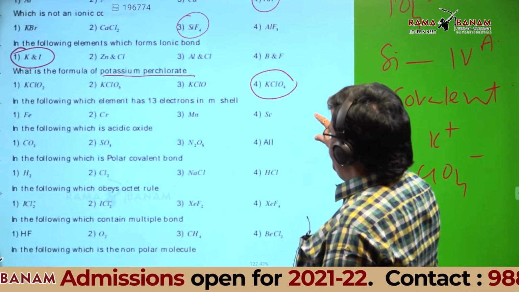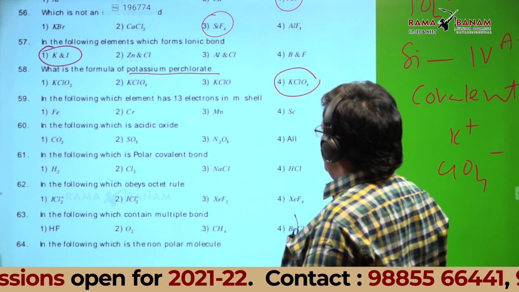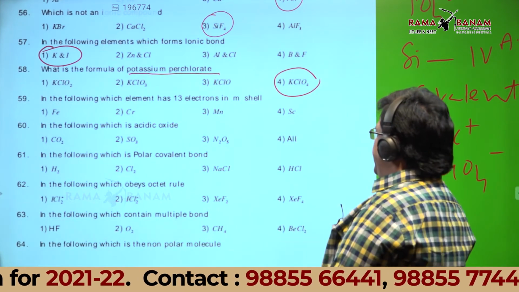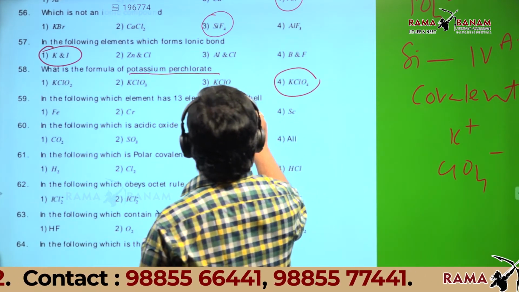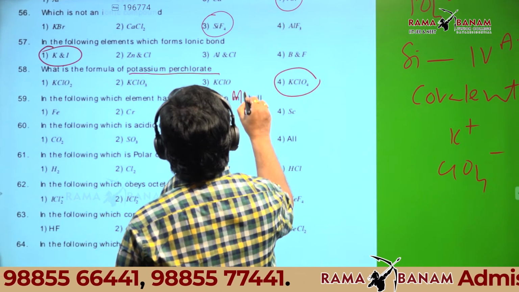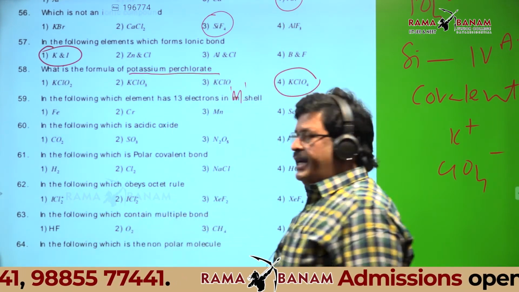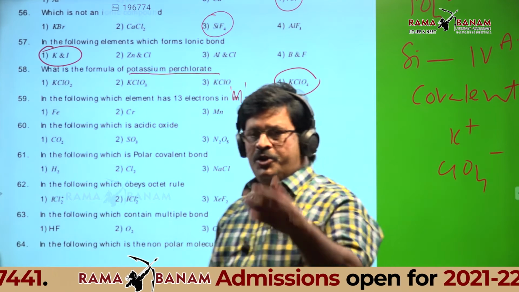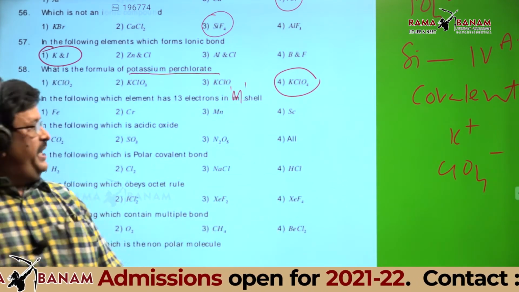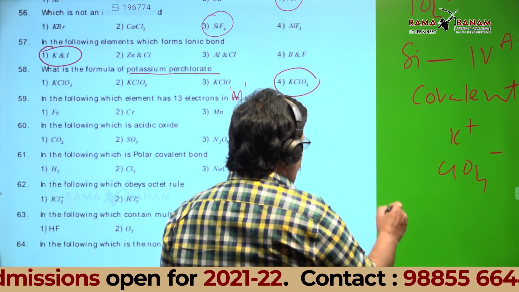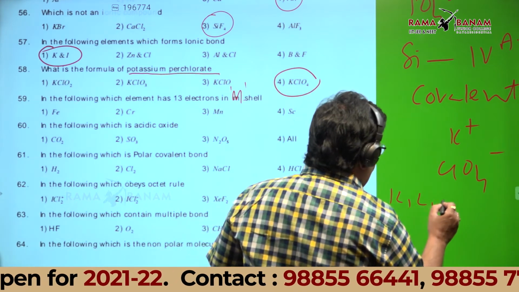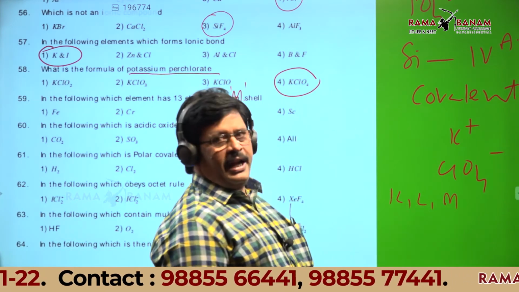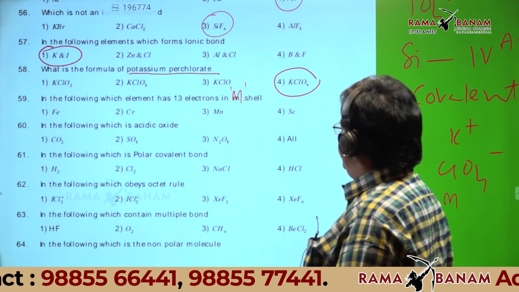Can I go to 59? See the question number 59. In the following, which element has 13 electrons in M shell? 13 electrons in M shell. So you should know the configuration. M shell means KLM, means third shell. Write the configuration and then count the electrons.